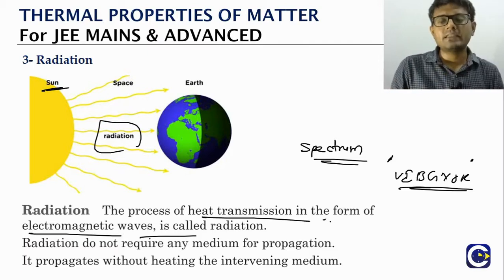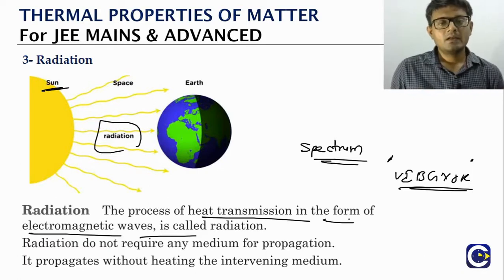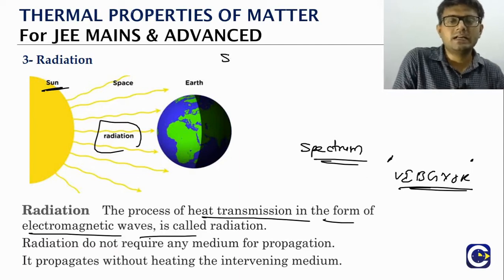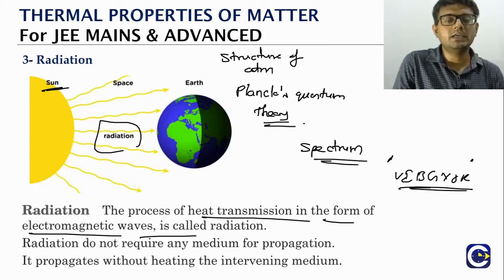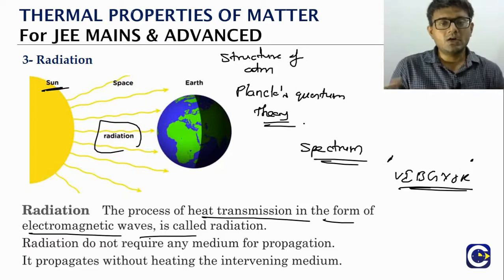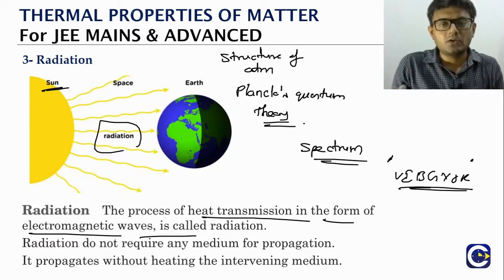But about electromagnetic waves, we have a bit of an understanding through the chemistry structure of the atom. We have studied Planck's quantum theory. In that we got a little bit of an idea about the electromagnetic radiation and how it carries energy. So we'll talk about the quantum theory of electromagnetic radiation.